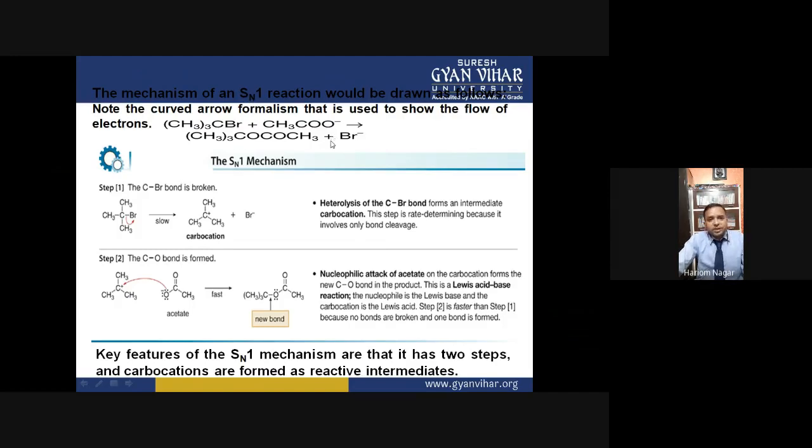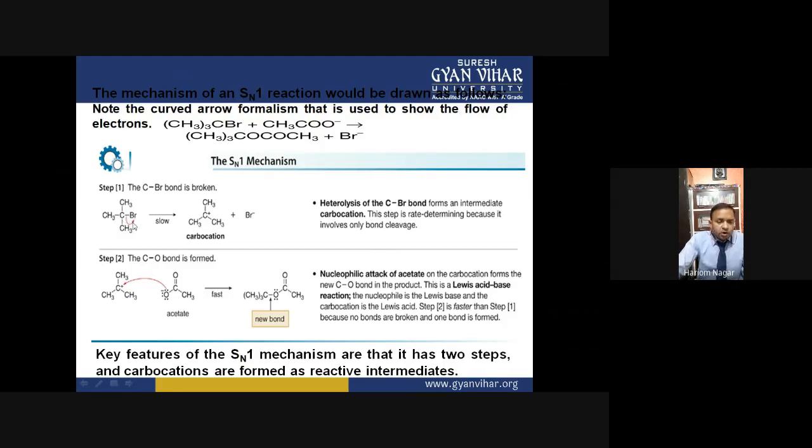This can be understood by using the mechanism here. We can see the SN1 reaction is completed in two steps. In step one, the bond between carbon and bromine is broken, and by breaking of this bond there is formation of a carbocation.